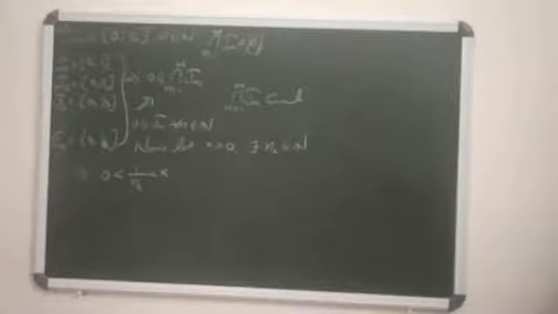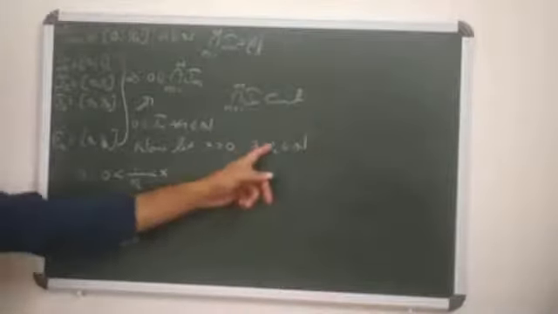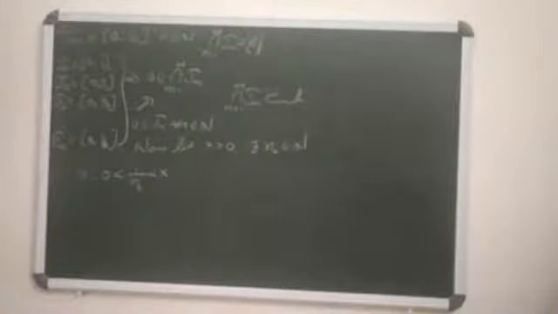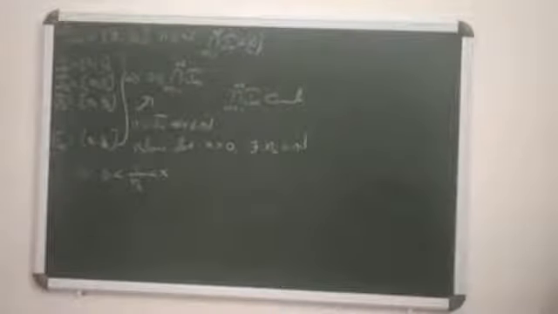This is clear from the corollary of the Archimedean property. We already proved this property.